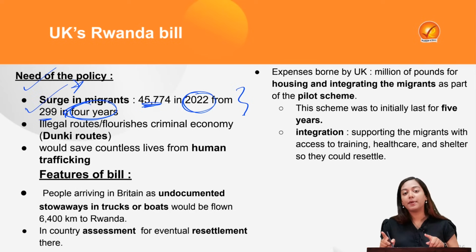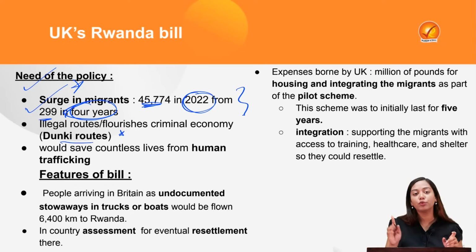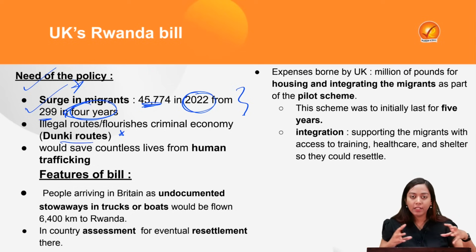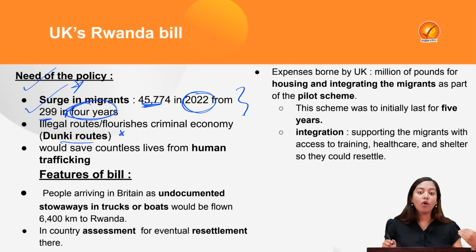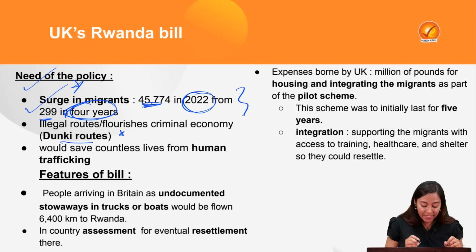Second, this surge is happening specifically through illegal routes, which is aiding the criminal economy of the UK, because many of these routes are donkey routes. Donkey routes you must have seen in the Donkey movie of Shah Rukh Khan. This is basically an illegal route which people opt for in order to get into another country. Of course, it has a huge risk on their lives. It's a very risky route. But in lieu of taking this route, they give thousands of dollars, thousands of pounds to the criminals who are arranging this entire route. So this also aids and flourishes the criminal economy of the UK.